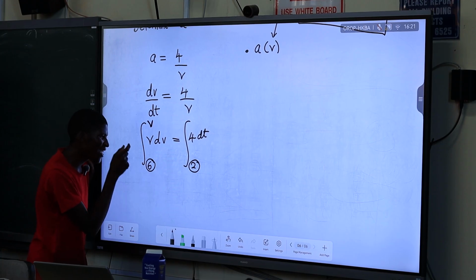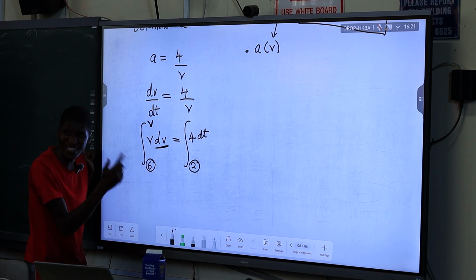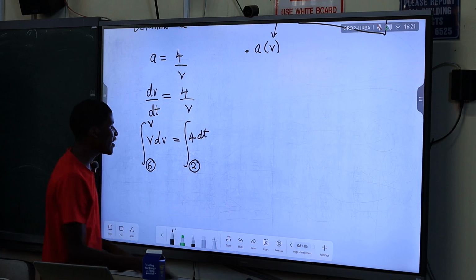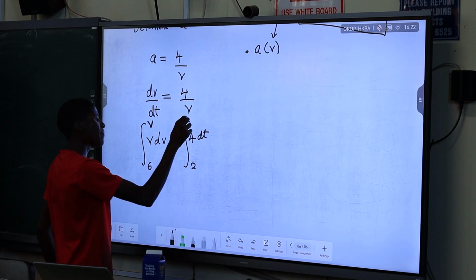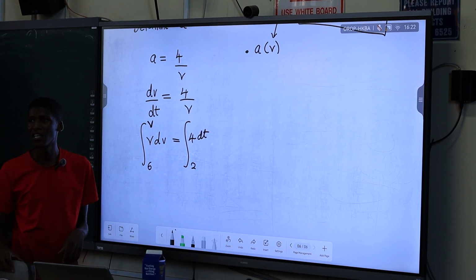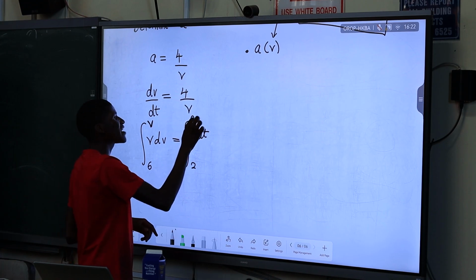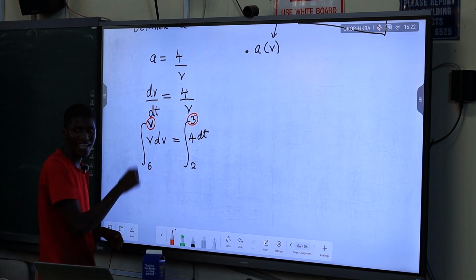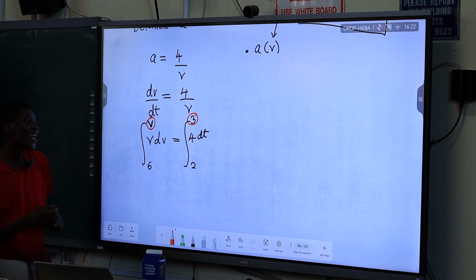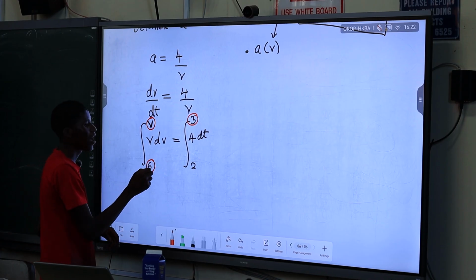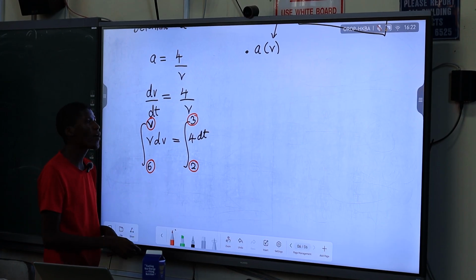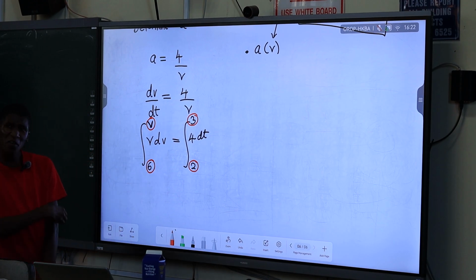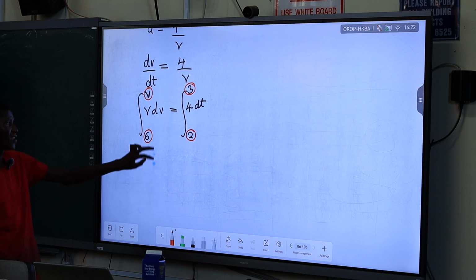You are integrating velocity, or you are summing up the velocities. So here our final time is 3, because remember that we are looking at the velocity when the time is 3 seconds. Same correspondence. So the initial velocity is 6 when the time is 2 seconds, and we are looking for velocity v when the time is 3 seconds. You solve the integral and then you find the velocity.